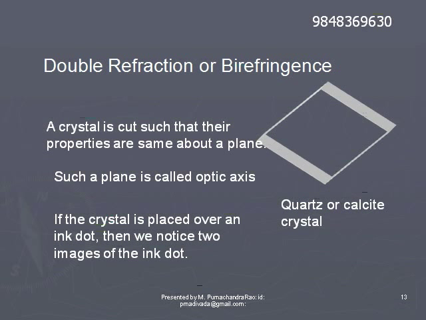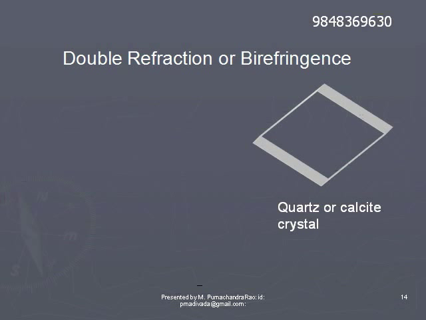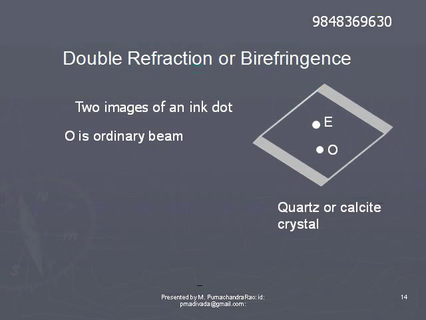When we observe an object like an ink dot through this crystal, we notice two images of that ink dot. One image is formed due to the rays which are refracted by ordinary refraction, known as the ordinary refracted ray, and another image is produced by another type of refraction known as the extraordinary beam.